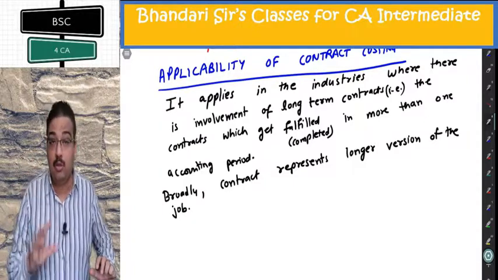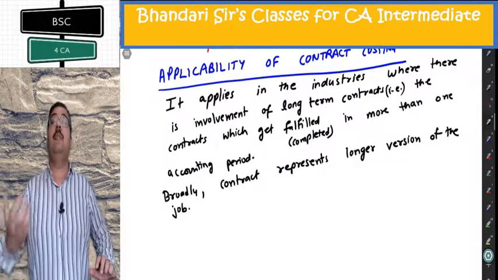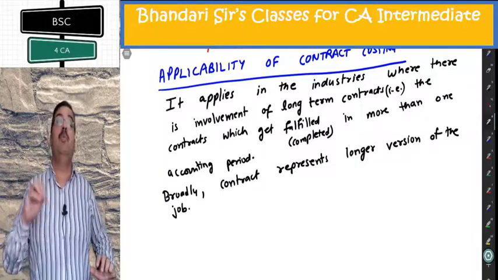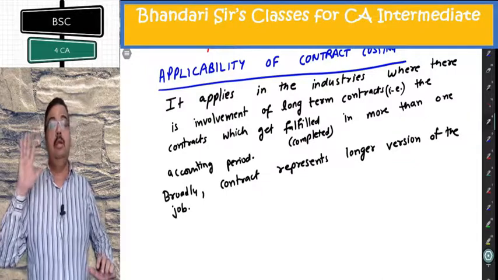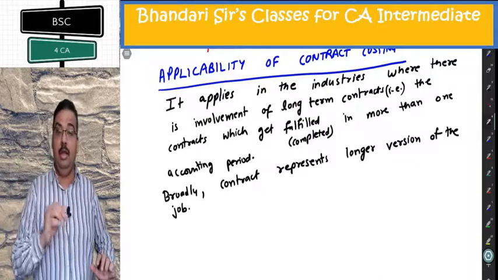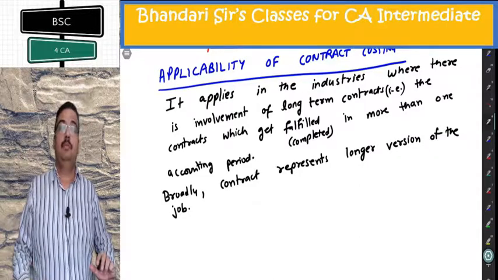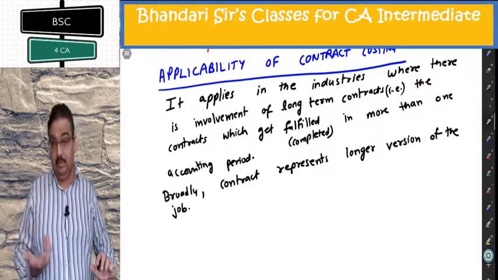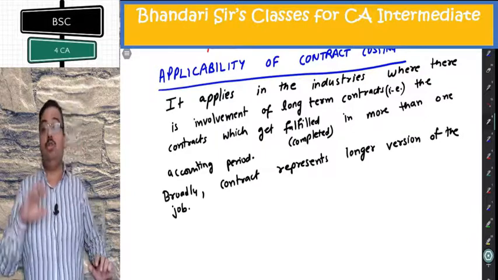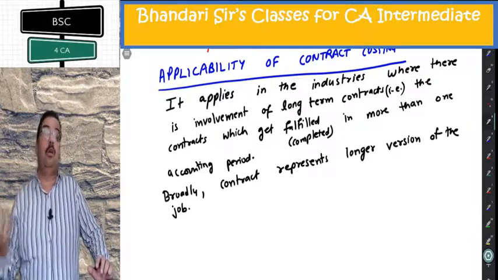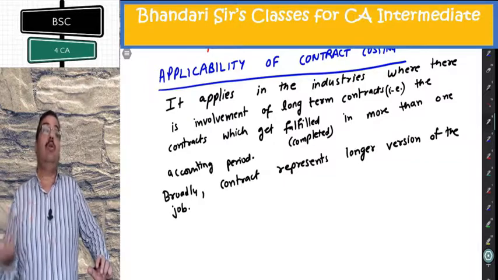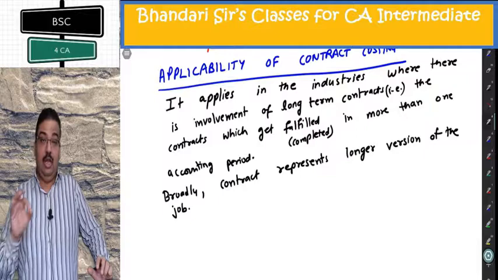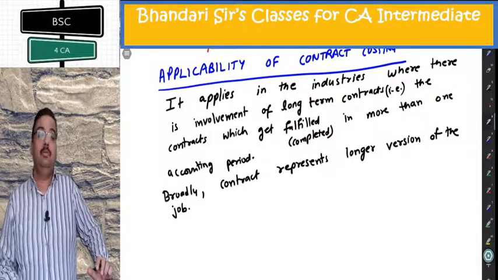How the revenue recognition is to be done in the books of contractor who is doing a contract which will be completed in more than one accounting period. That is the only question to be responded in this topic. So it is primarily making final accounts of contractor and deciding what portion of profit should be taken to profit and loss account. Under costing, we call it costing P&L account. So this is the question that we'll answer in this topic.